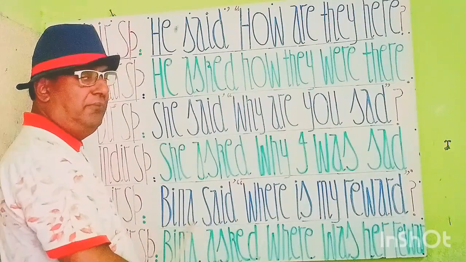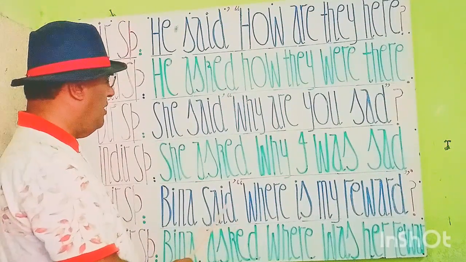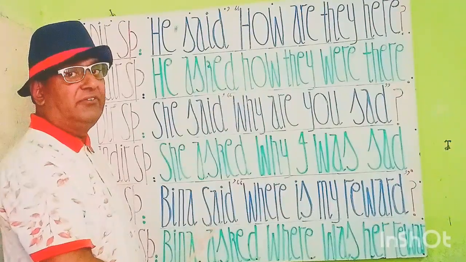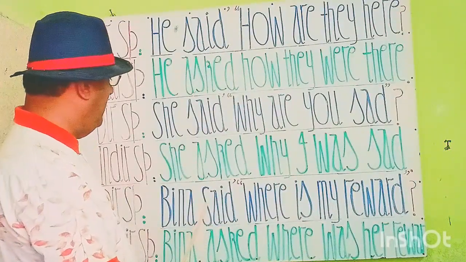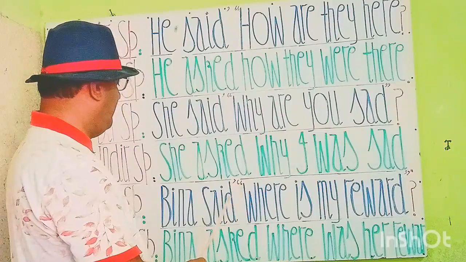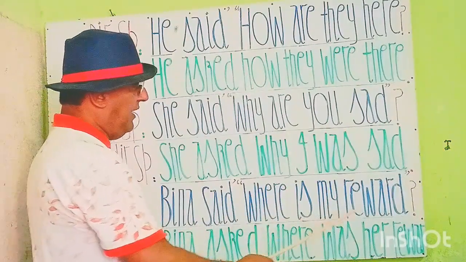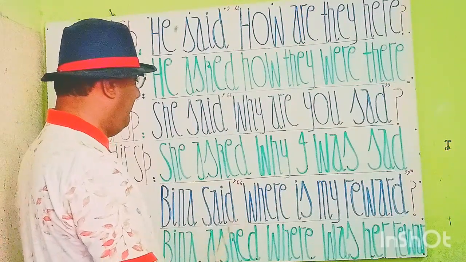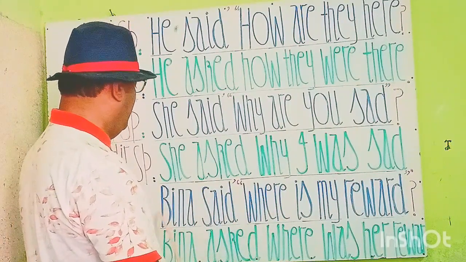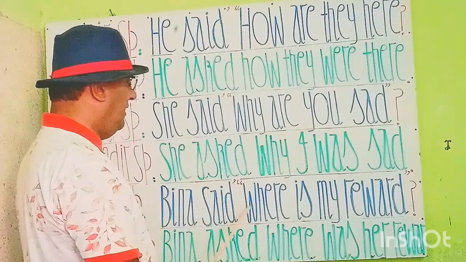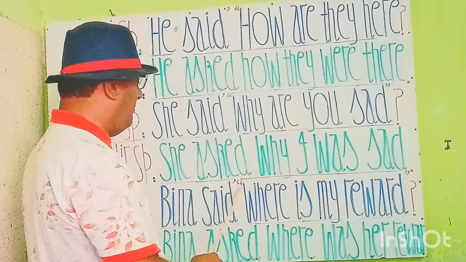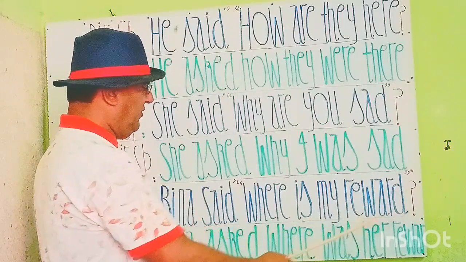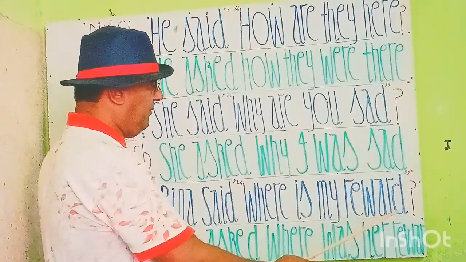Beena said, comma inverted comma start. This is again a direct speech. ये बराह रास्त गुफ्तगू है दो के दरमियान। Beena said, comma inverted comma start. Where is my reward? Beena said to me, where is my reward? Comma close interrogative sign. मेरा इनाम कहाँ है?